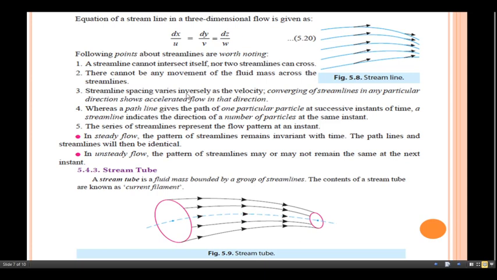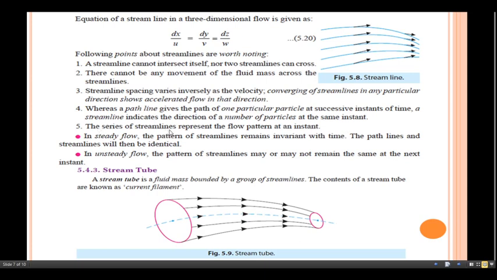spacing varies inversely as the velocity. Converging of streamlines in any particular direction shows accelerated flow in that direction, whereas the path line gives the path of one particular particle at successive instants of time. A streamline indicates the direction of a number of particles at the same instant.